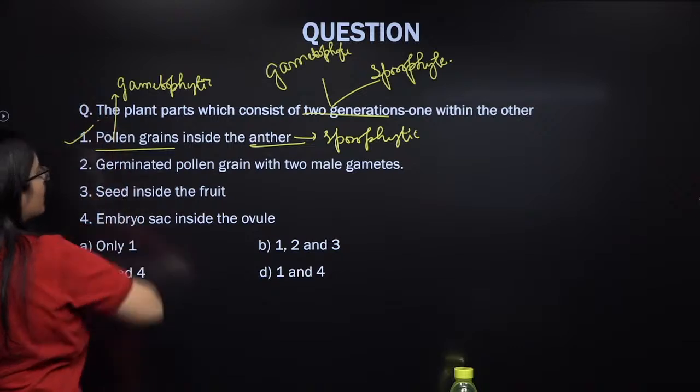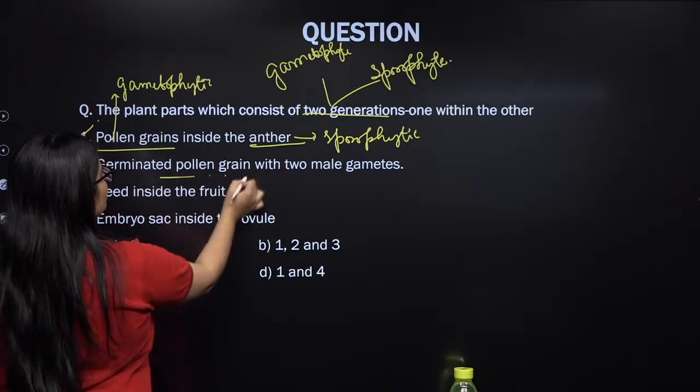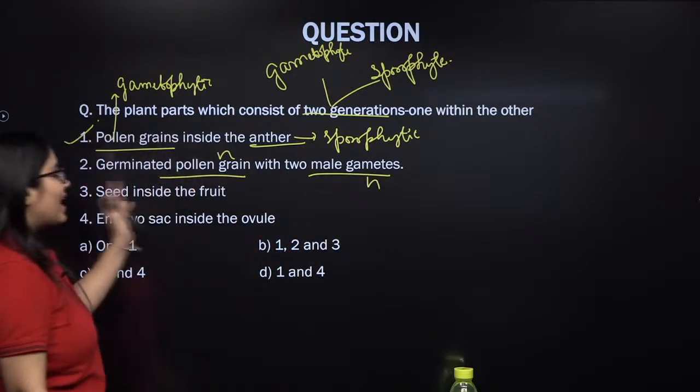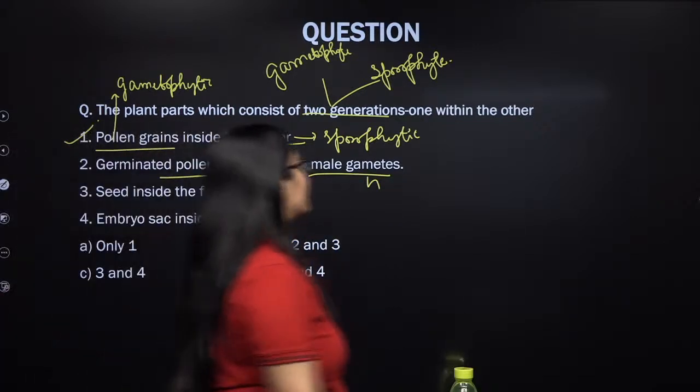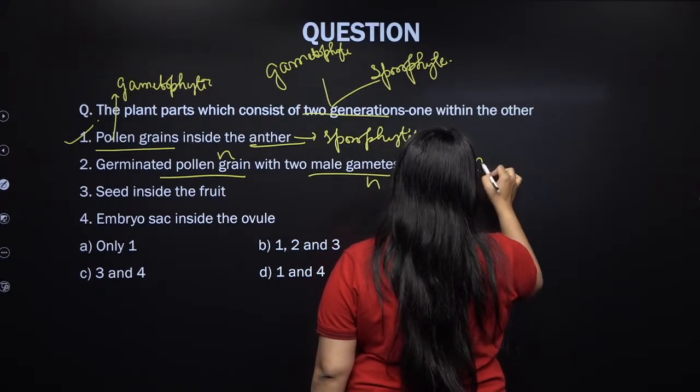This is right. Now let's see germinated pollen grain with two male gametes. So pollen grain is also haploid. Male gametes are also haploid. So this entire pollen grain with two male gametes, this entire structure, represents only the gametophytic generation.